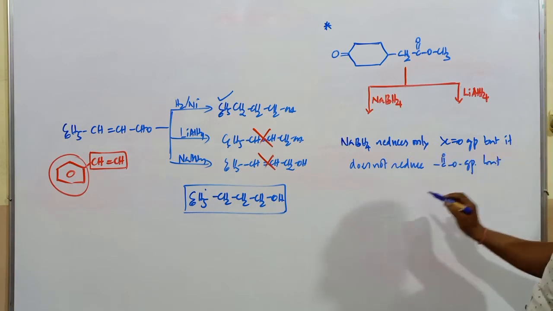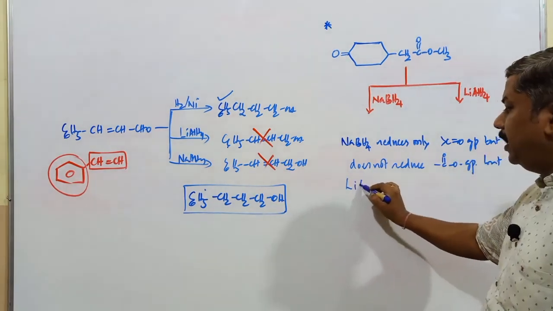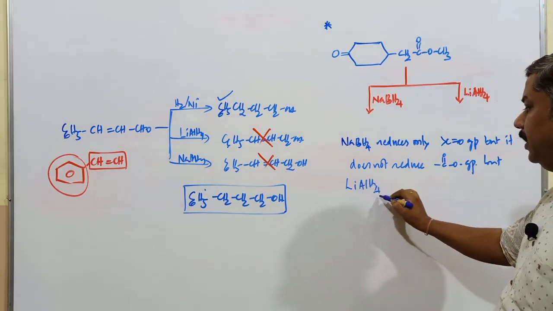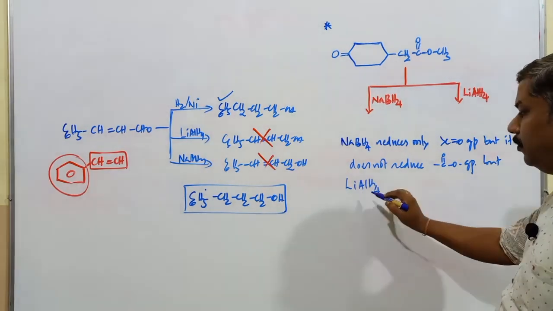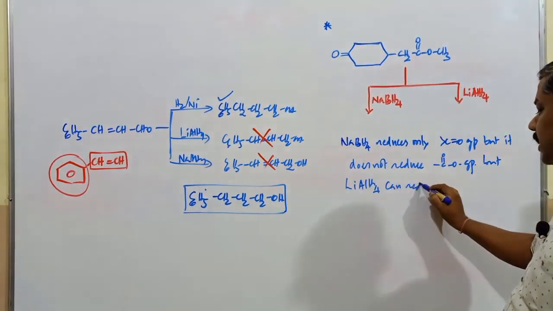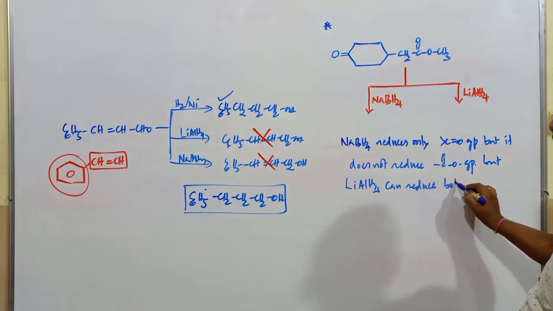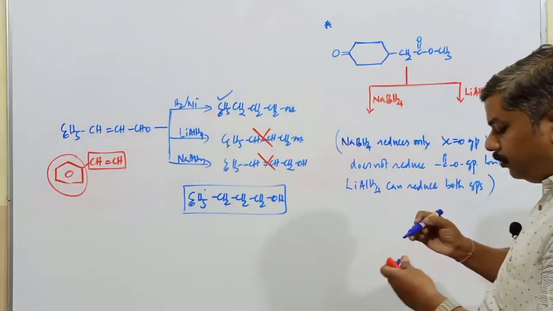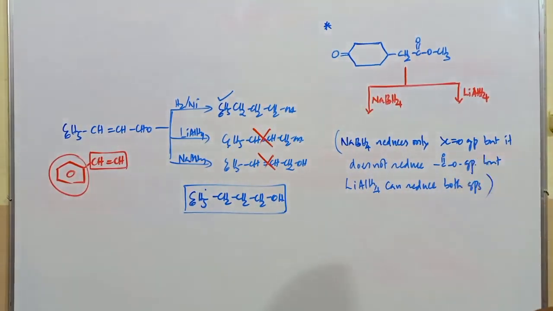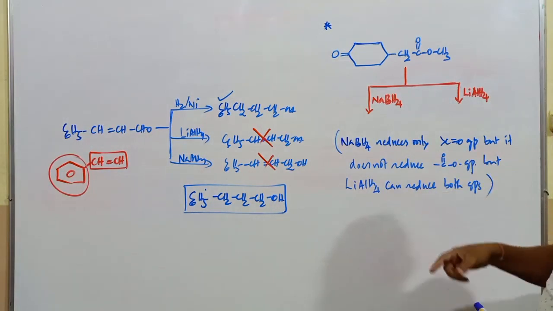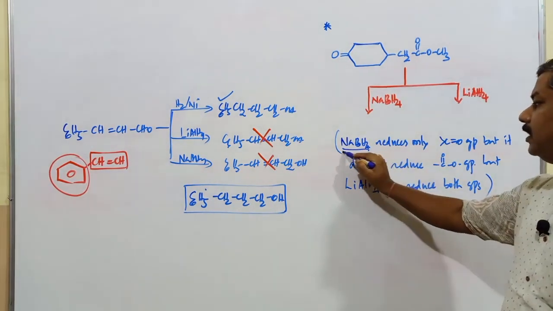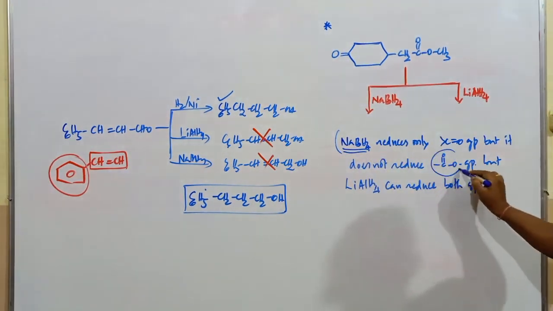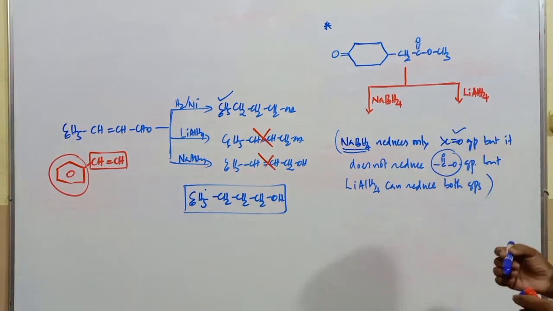But lithium aluminum hydride, LiAlH4, can reduce both the groups. Just remember this particular point; more detail about this we will discuss again in the case of carbonyl compounds. With respect to formation of alcohol, sodium borohydride does not reduce this group, but it can reduce this carbonyl group.